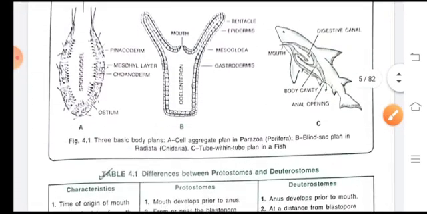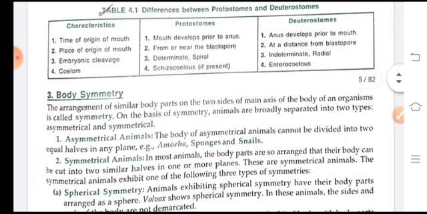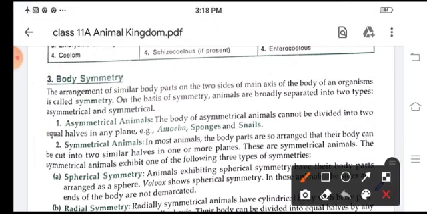Next, children, we see the body symmetry, how the body is arranged. Okay, so the arrangement of similar body parts on the two sides of main axis of the body of an organism is called symmetry. So on the basis of symmetry, animals are divided into two types, asymmetrical and symmetrical.